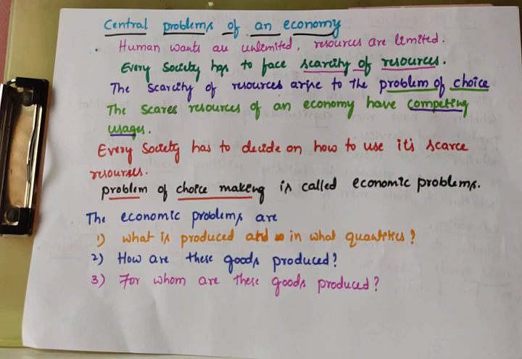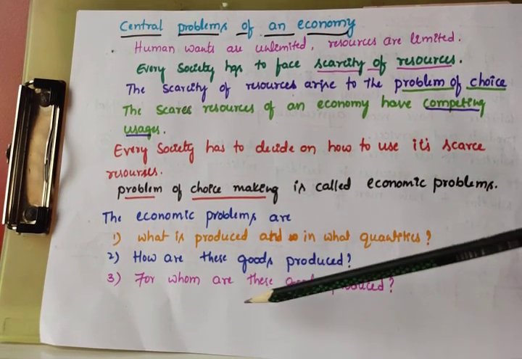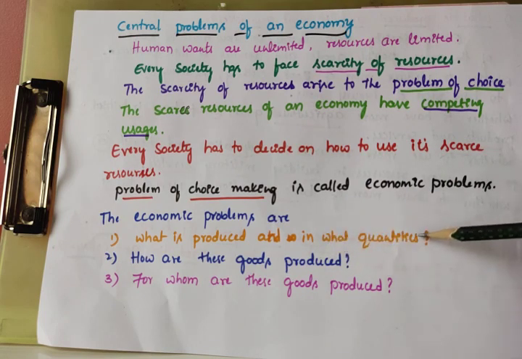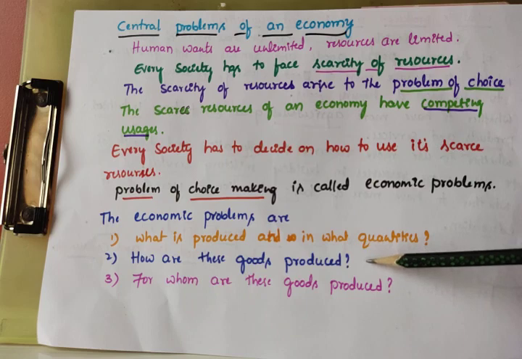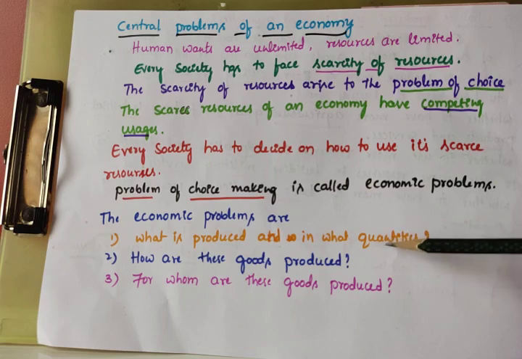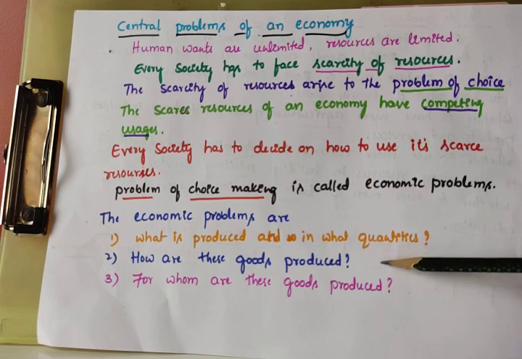The first problem is what is produced and in what quantities. The second problem is how these goods are produced. And the third one is for whom these goods are produced. So: what to produce, how to produce, and for whom these goods are produced.